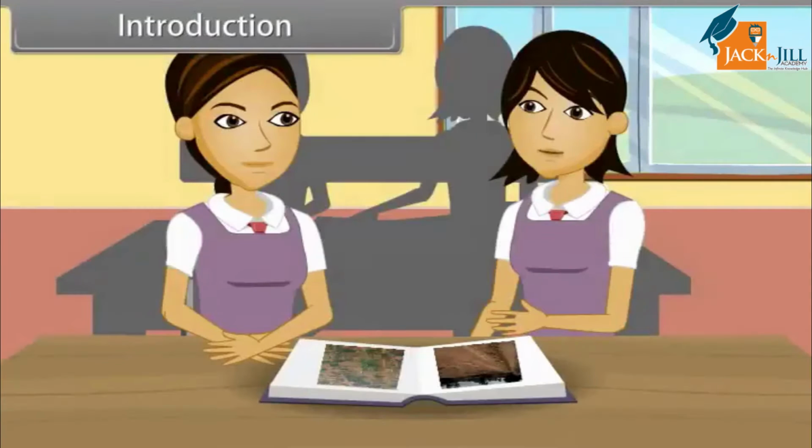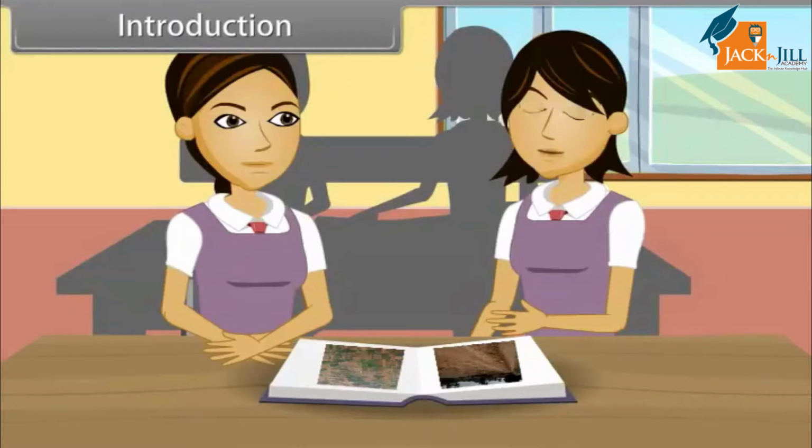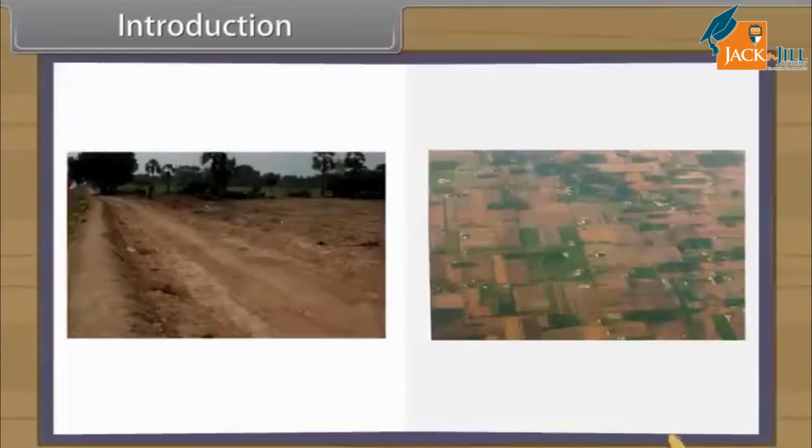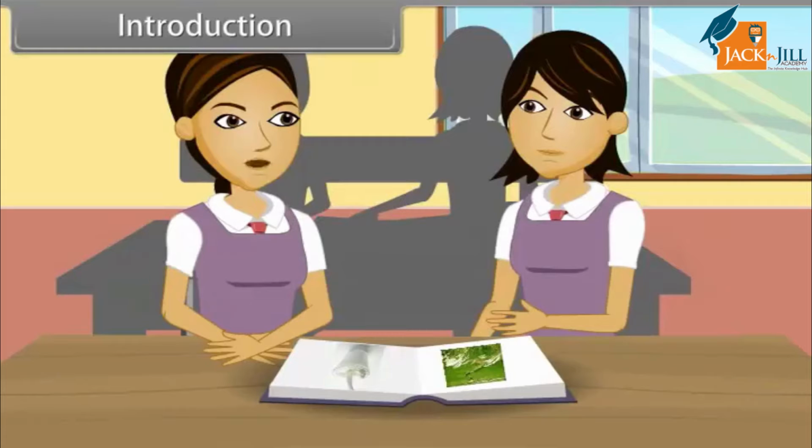To meet this growing need, farming on more land will be required. But as our population is increasing, land for house and industry is also increasing. This in turn results in decrease in cultivable land. As a result, we do not have any major scope for increasing the area of land under cultivation. Therefore, it is necessary to increase our production efficiency for both crops and livestock.